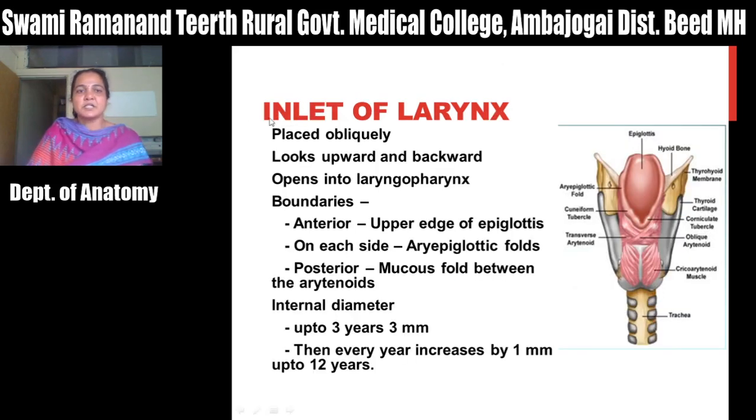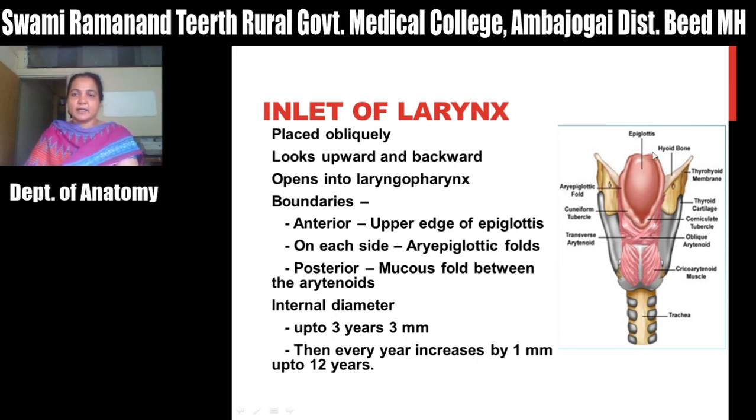One is the laryngeal inlet. It is placed obliquely. It looks upward and backward. It opens into the laryngopharynx. What are the boundaries? Anteriorly, there is the upper edge of the epiglottis. On each side, you can see a fold that is called the aryepiglottic fold, which consists of corniculate and cuneiform cartilage as well as the aryepiglotticus muscle.